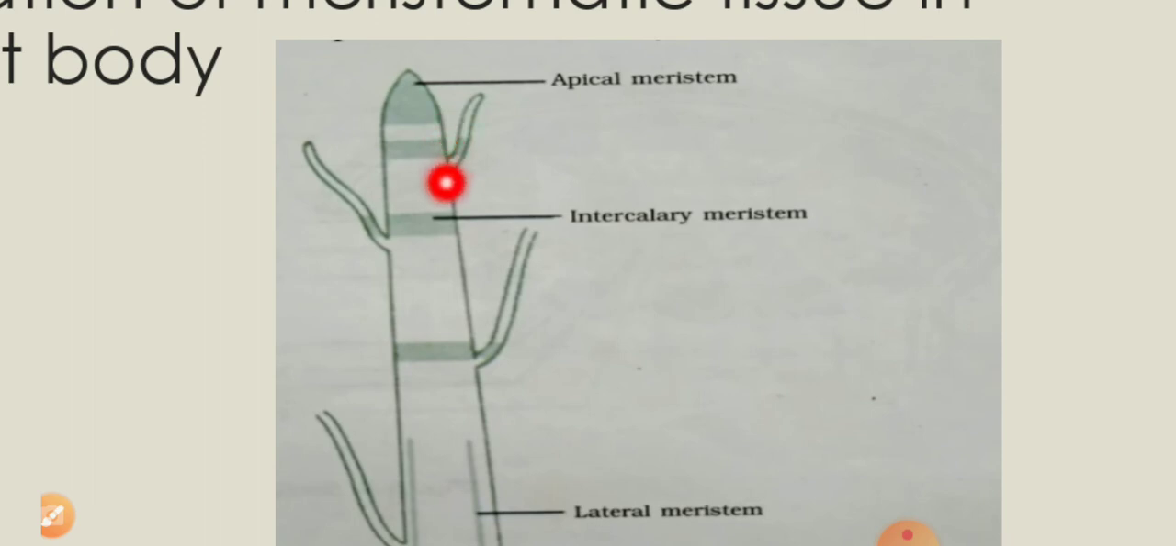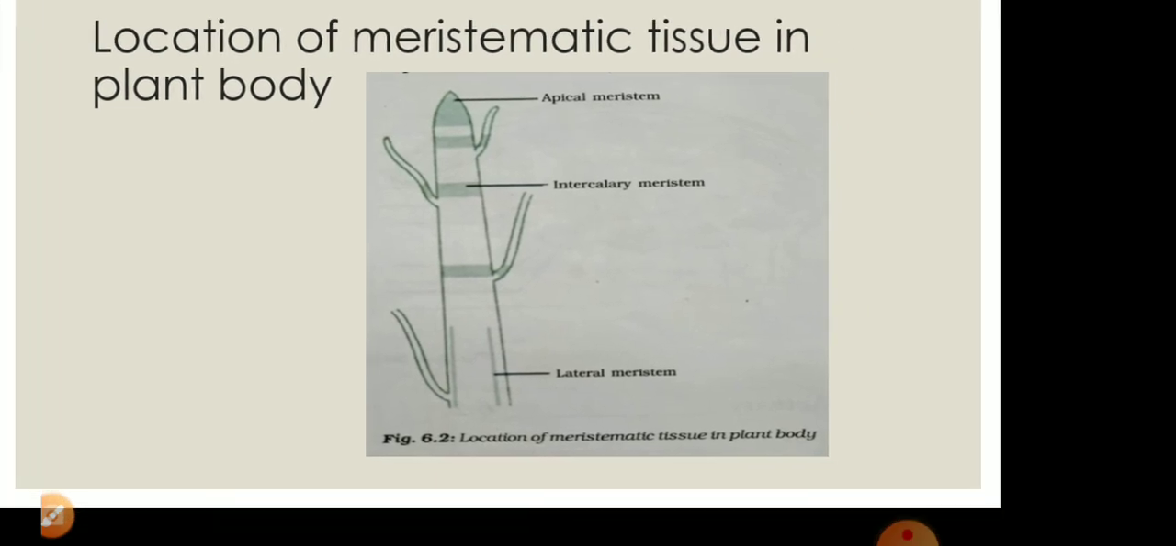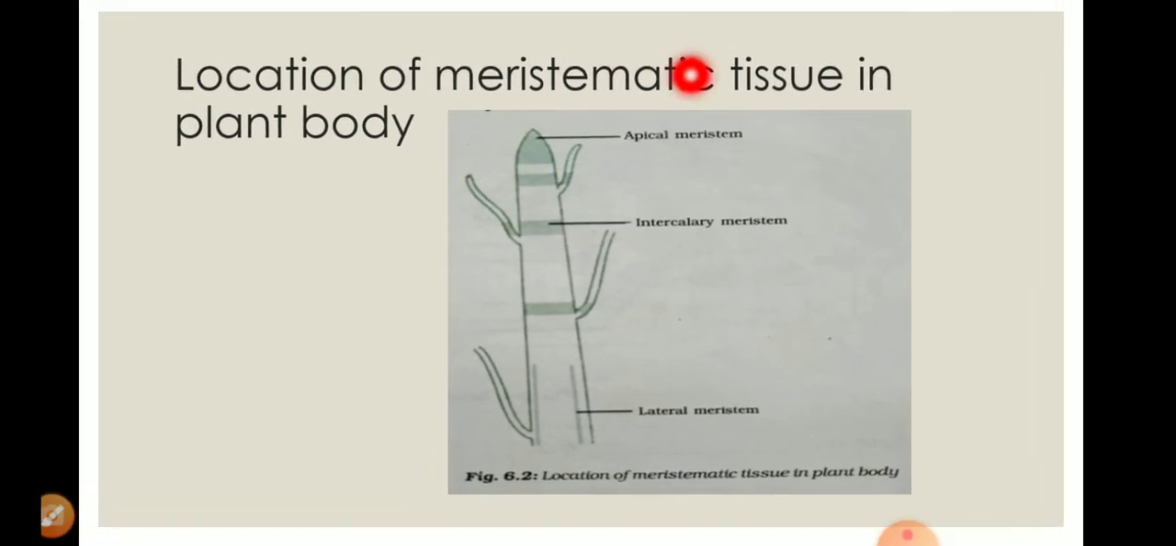This is called a node, this is called a node. So in between the two nodes, the structure is known as the internode. And what type of meristematic tissue is present here? Intercalary meristematic tissue. Now the question is, where will you find the apical meristematic tissue? Apical meristematic tissues are present at the tip of the shoot and the tip of the root. Third, where do you find the lateral meristematic tissue?